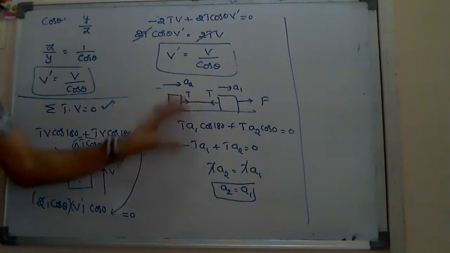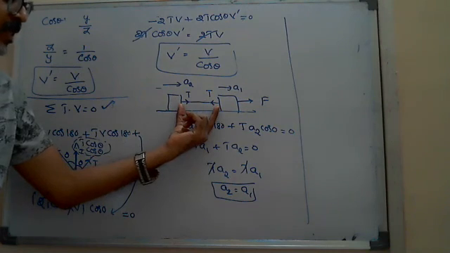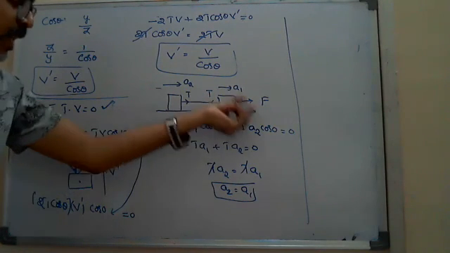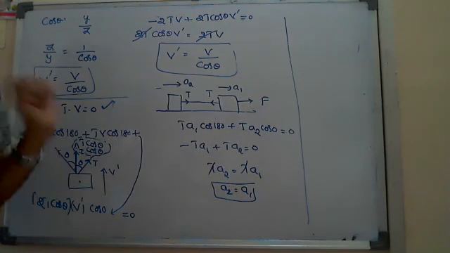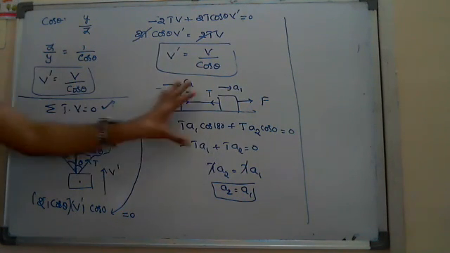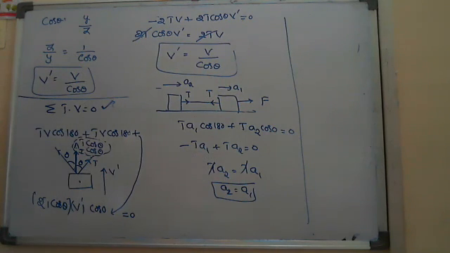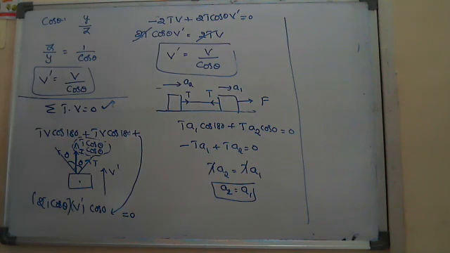Actually, no need to take this derivation, Nana. While solving numericals, you already know that since it is inextensible, both will take the same displacement, that's why the same velocity and the same acceleration in the same direction. That one, according to my shortcut, I tried to explain, to check whether my shortcut is correct or wrong. So here I got again A1 equals A2.